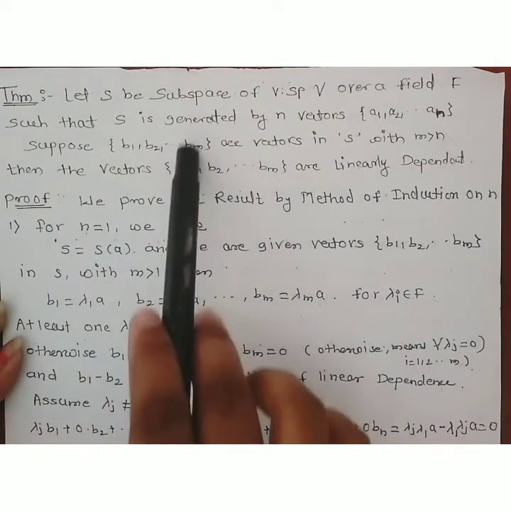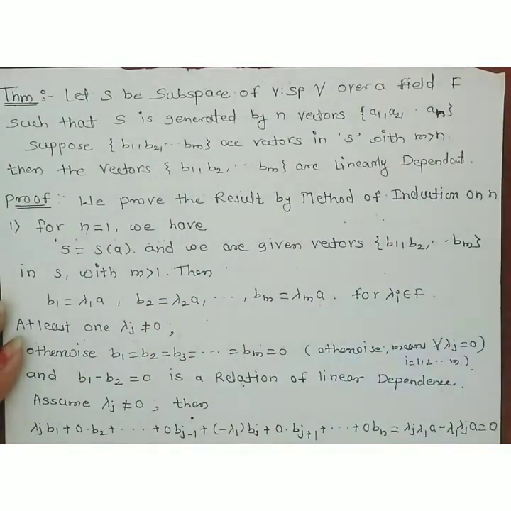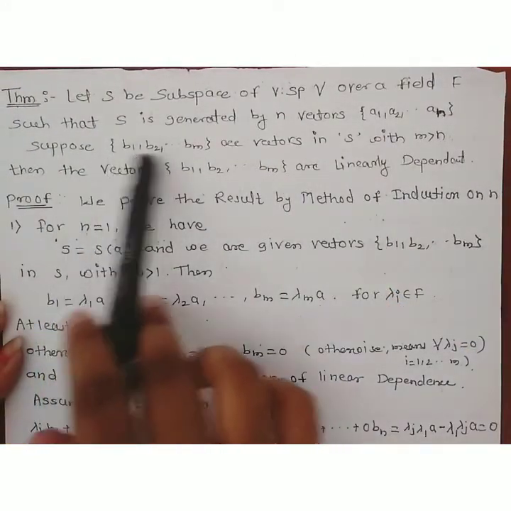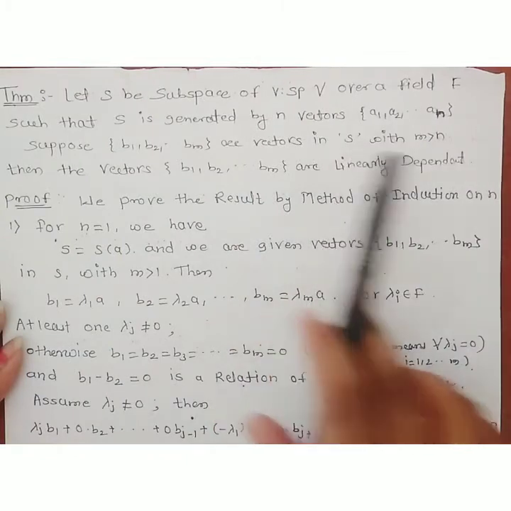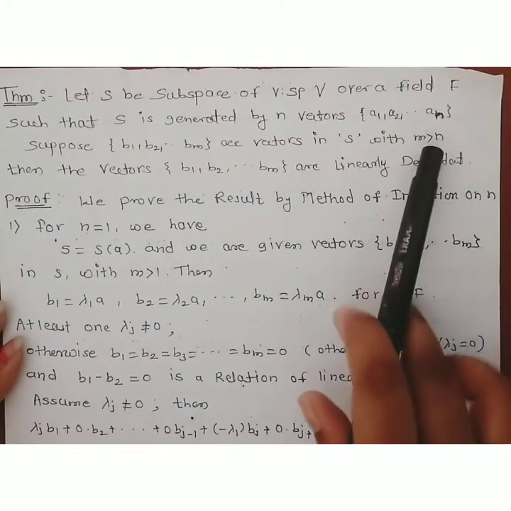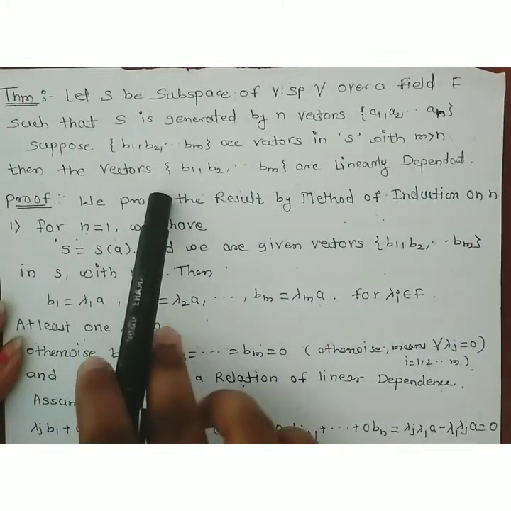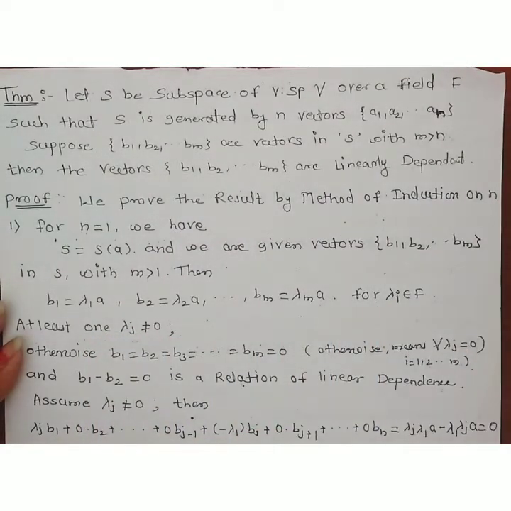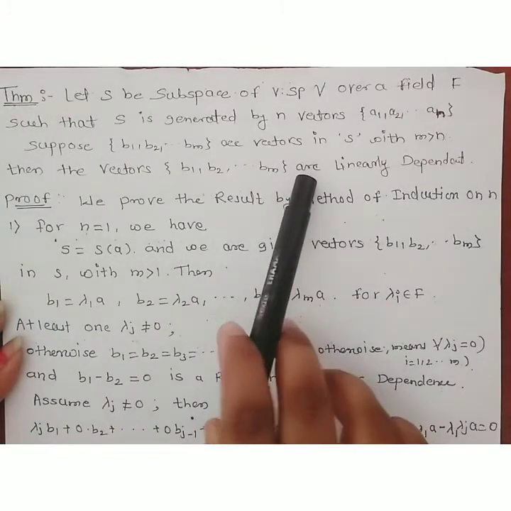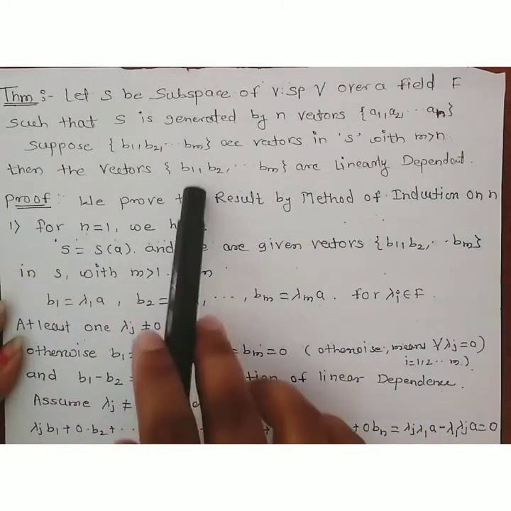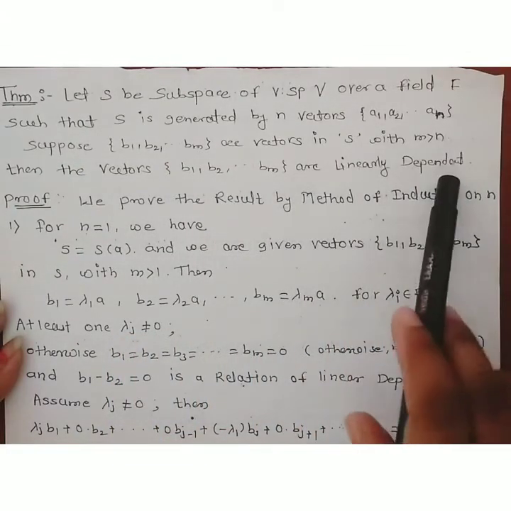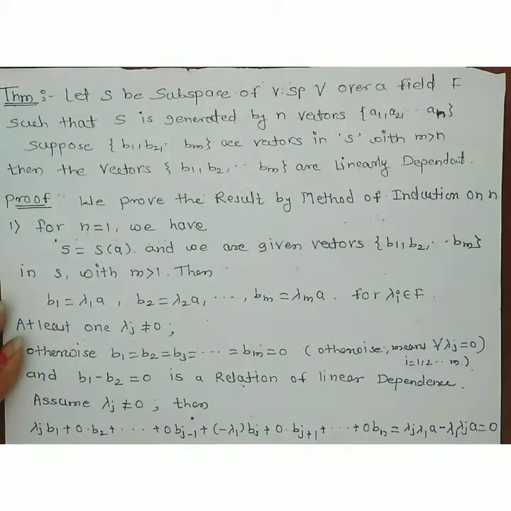Okay, with m greater than n, as we are given S is generated by these n vectors, and this is another set of vectors in S with the property that m is greater than n. Then the vectors b1, b2, bm are linearly dependent. Then we have to show that this set of m vectors b1, b2, bm contained in S is a linearly dependent set. That is what we have to show in this theorem.